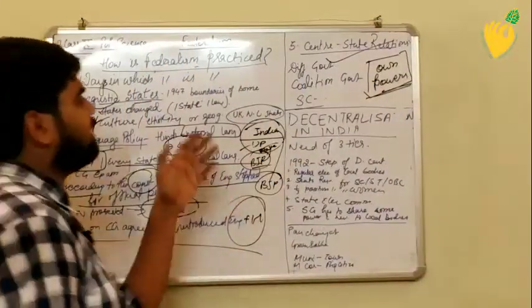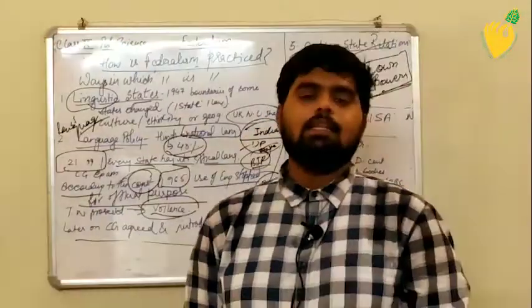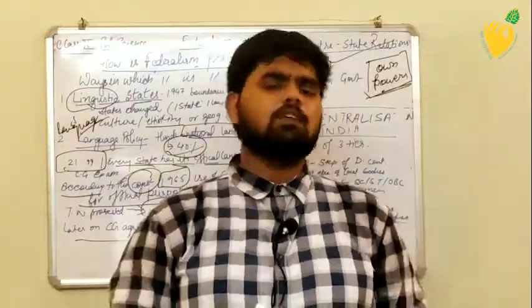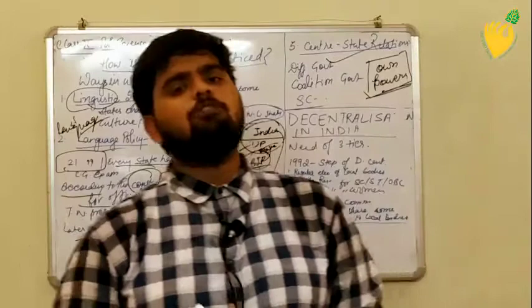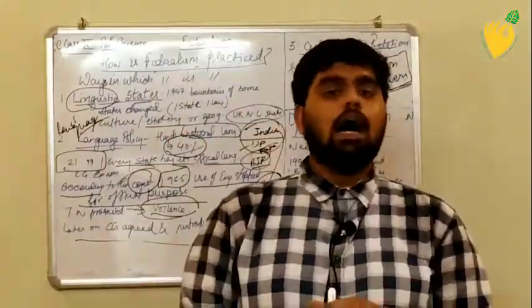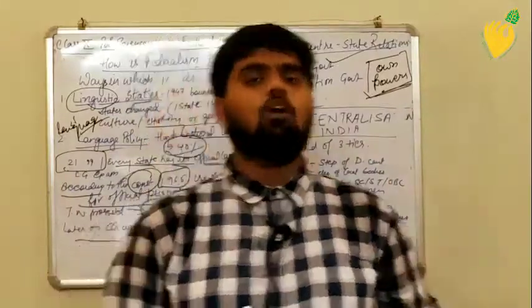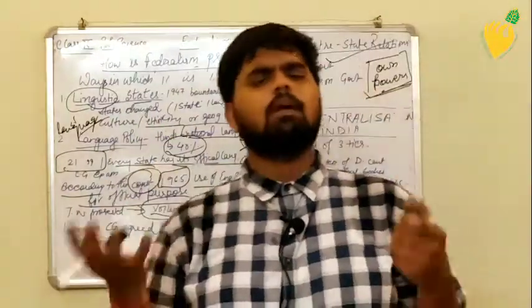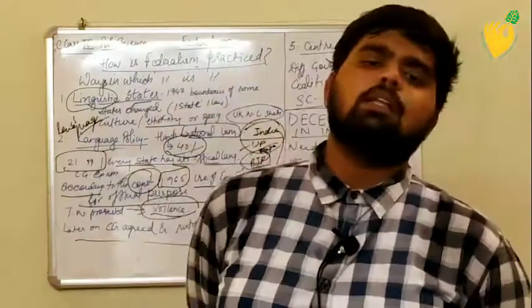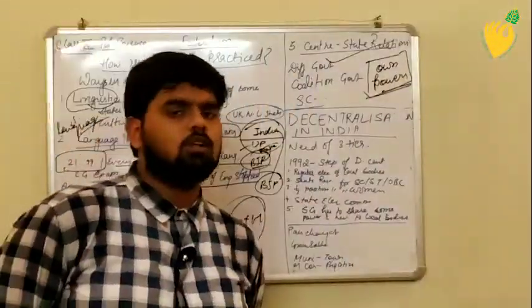This was a problem that was faced earlier as well. At that time, different parties were not there. But now, at the present time, there are different parties in the state and also in the central. Like if we talk about Uttar Pradesh, this time we have BJP in the central and in Uttar Pradesh also.